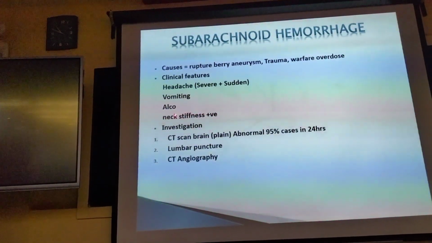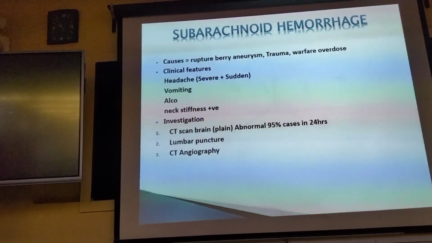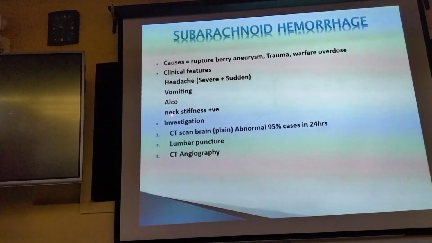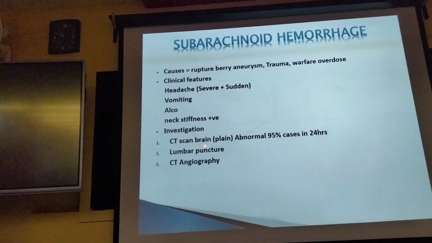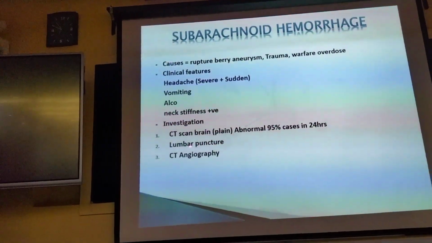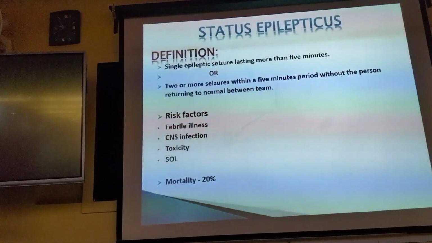What are the common symptoms? The most common symptom of subarachnoid hemorrhage is headache, the worst headache of life, vomiting and altered level of consciousness. Neck stiffness is present. Common investigations: CT scan brain, lumbar puncture and CT angiography to identify aneurysm formation.